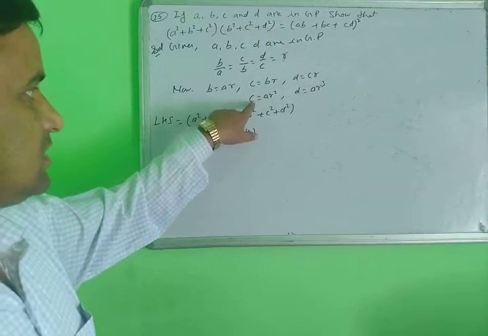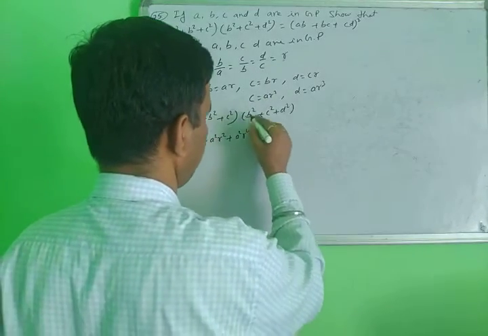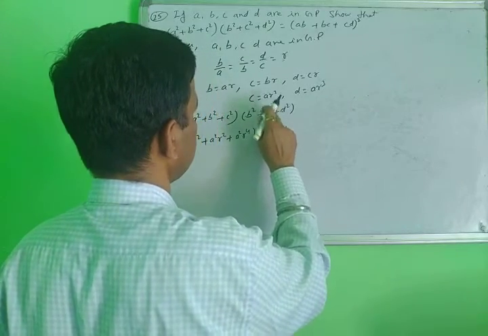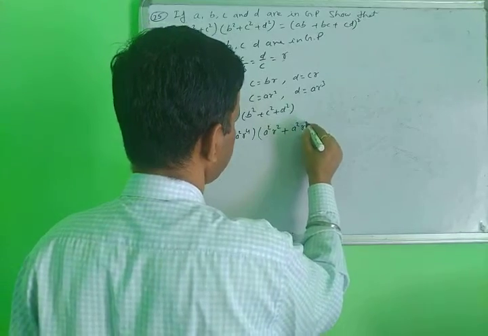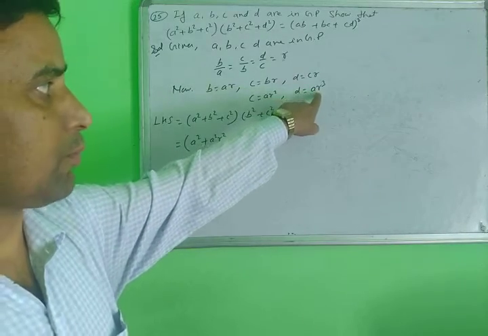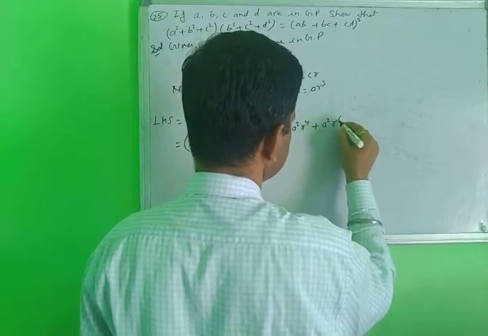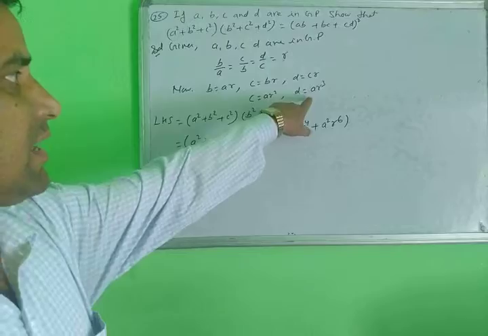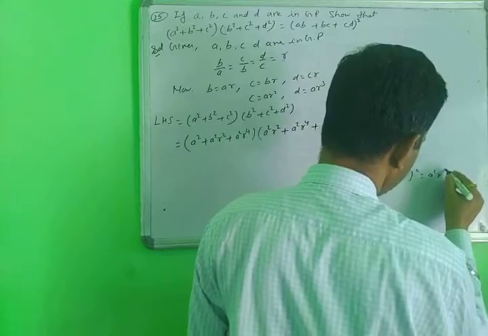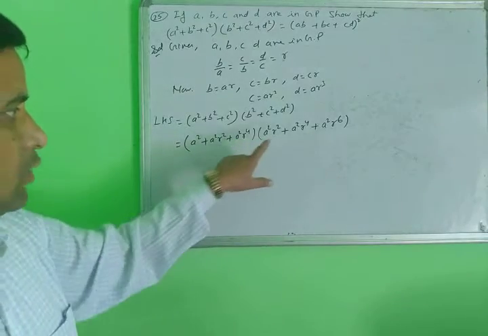Because here C squared, after squaring this, it is a squared r to the 4. Again, the value of B is a squared r squared, plus the value of C, a squared r to the 4, plus the value of D, which is ar cubed. When squaring this, it is a squared r to the 6. Why 6? Because when you multiply ar cubed squared, you get a squared r to the 6, 3 into 2 is 6, multiplying accordingly. So now you check this.